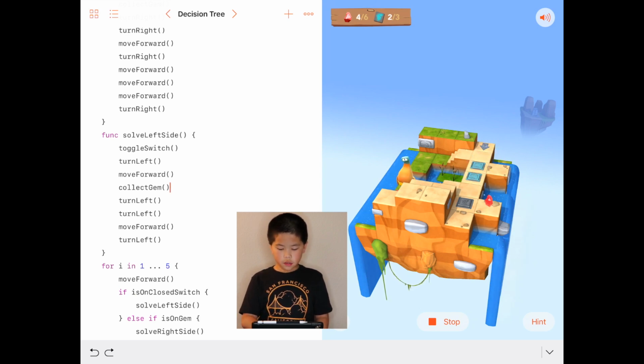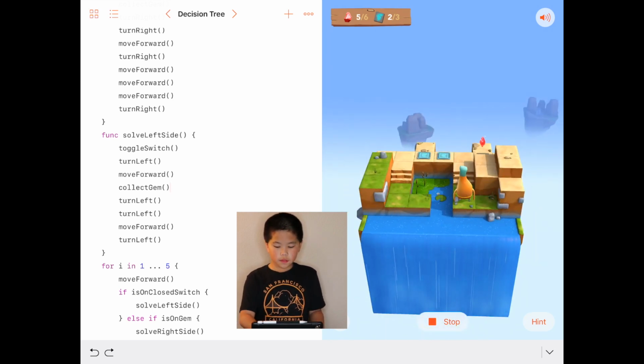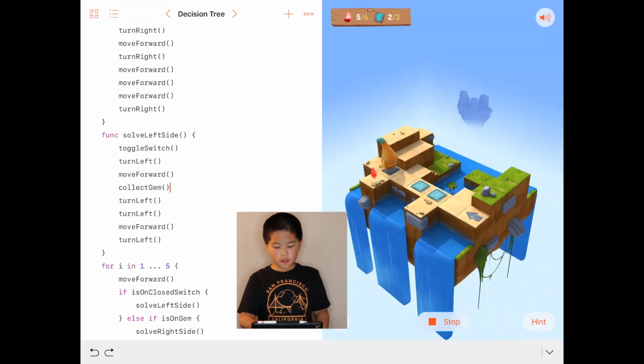He's going to go down every single time except this is his last down because we have to go 5 spaces and this is his 5th space.